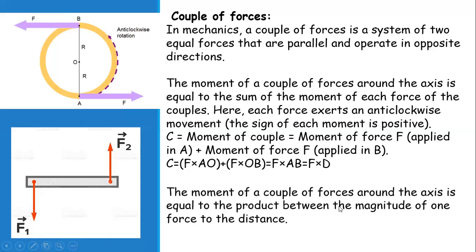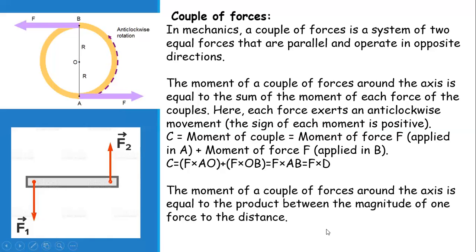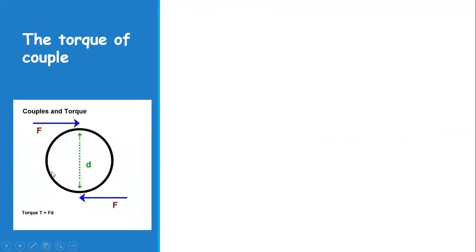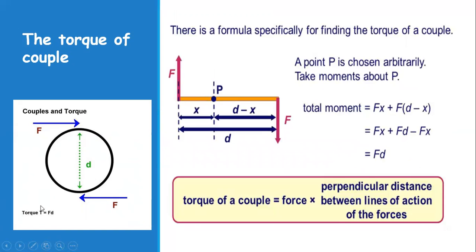So this is what the moment of a couple of forces around the axis is equal to: the product of the magnitude of one force and the distance, F into AB, only one force is taken into the distance. Now by calculation we can find that this is again the same thing. D is the distance between the two equal and opposite forces, and the torque, that is the moment of force, is equal to F into D. So we are going to apply this schematic formula.